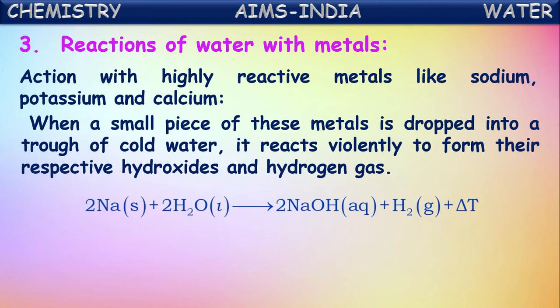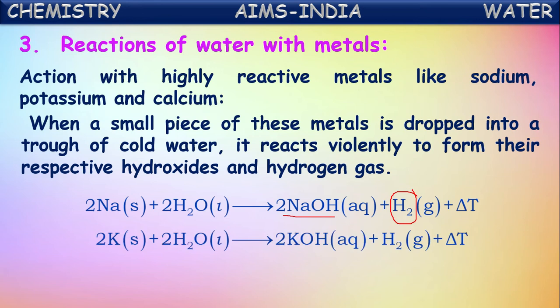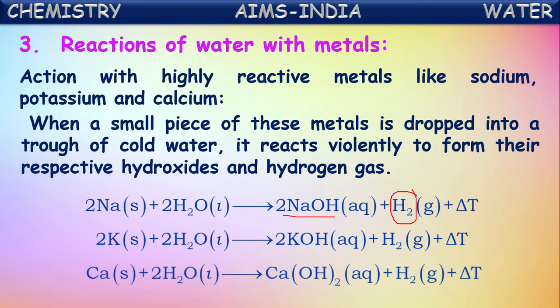See the reaction. When a small piece of sodium is dropped into cold water, immediately sodium burns and reacts vigorously with the water and forms sodium hydroxide, and hydrogen gas is liberated. In the same way, if you drop even a small piece of potassium into water, it also reacts vigorously and forms potassium hydroxide and liberates hydrogen gas. And calcium in a similar way reacts with water and forms calcium hydroxide and hydrogen gas.